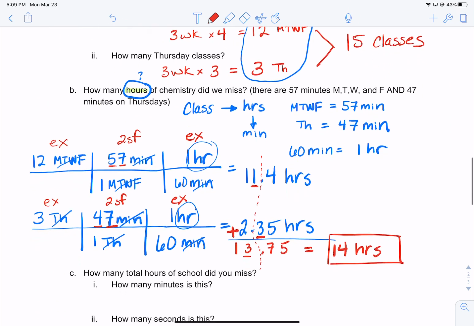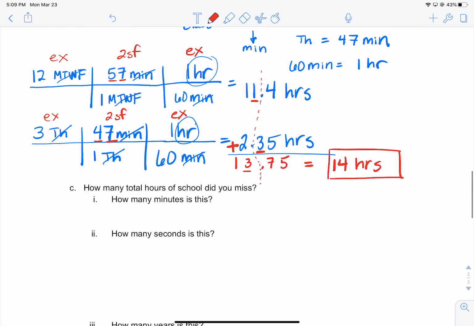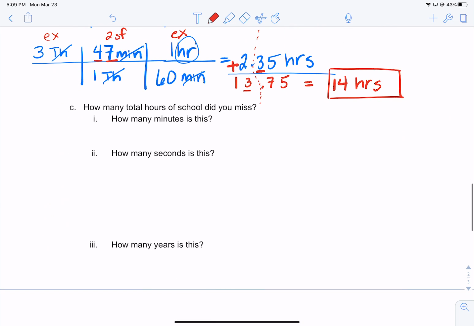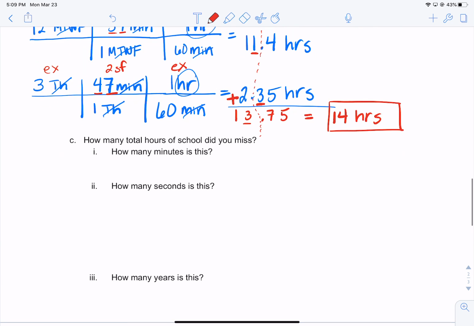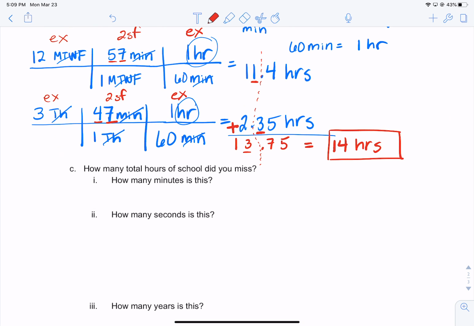So now let's see. How many minutes is this? How many seconds is this? How many years is this? And then we'll figure out how many decades this is. So how many minutes is 14 hours? So we're going to need to go from hours to minutes. And our conversion factor is 1 hour equals 60 minutes.